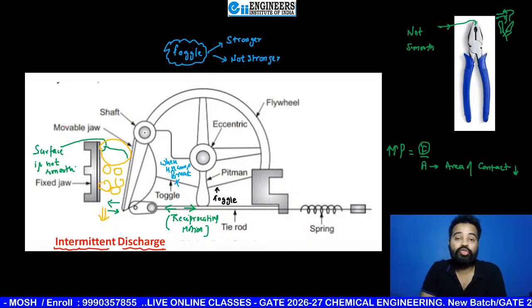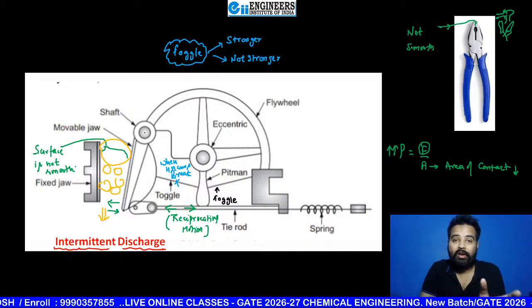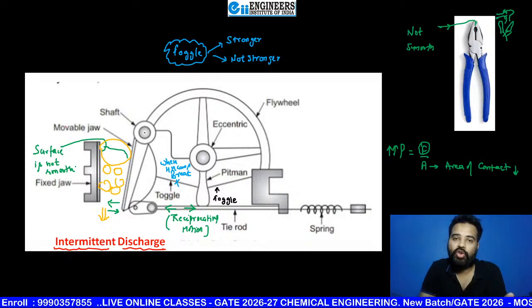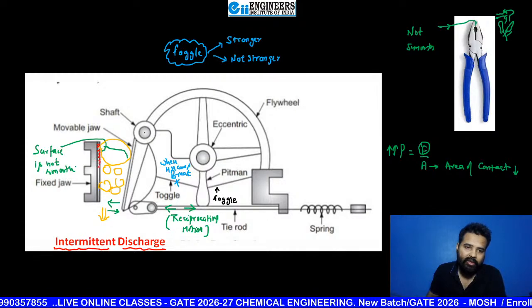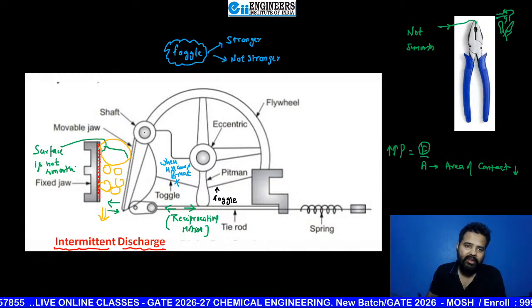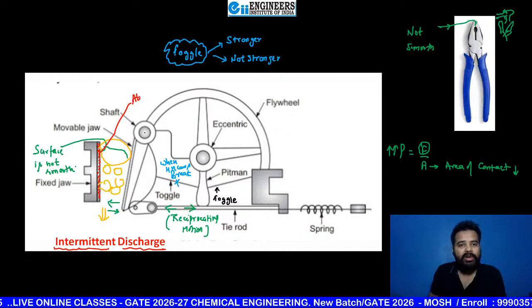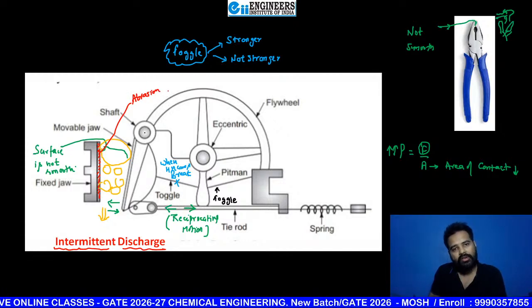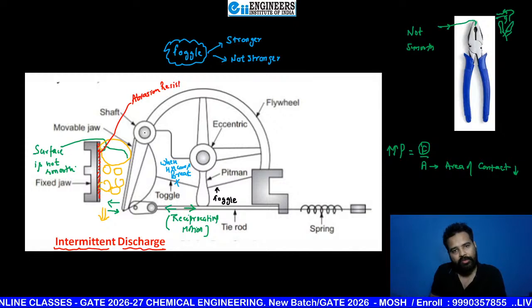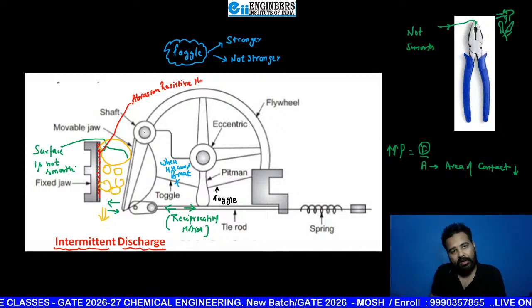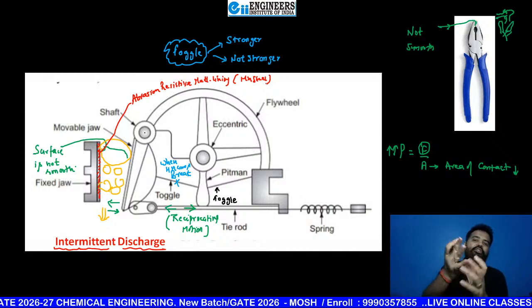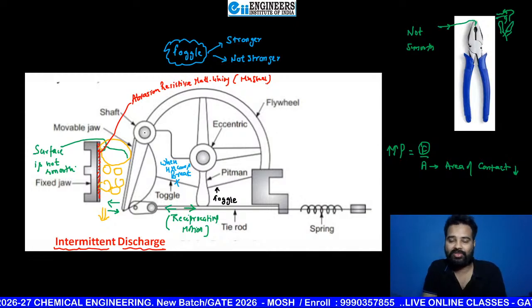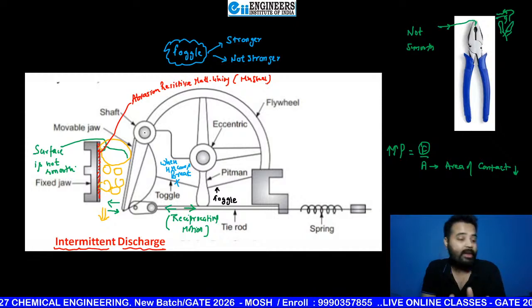So you can't use very costly material of construction for the complete jaw, but you can make one lining. See, one lining here. And what lining? This is an abrasion resistive material lining. And the beautiful example is manganese steel. Remember this for now. With time I will give you more examples. Okay, so this steel is a very good abrasion resistive material.